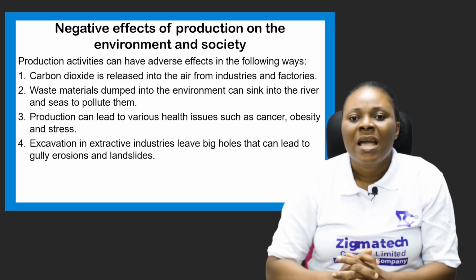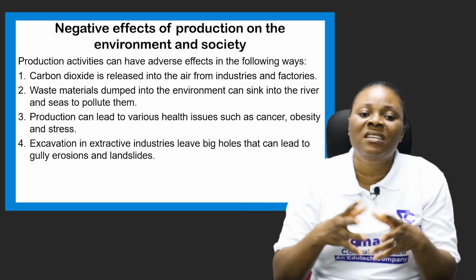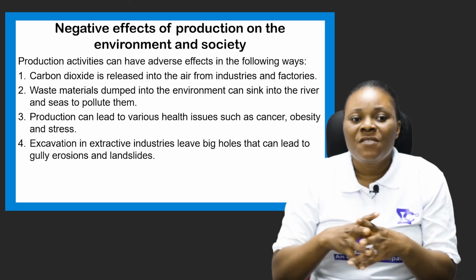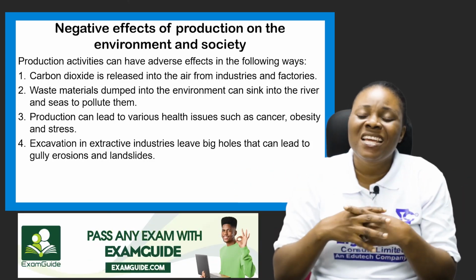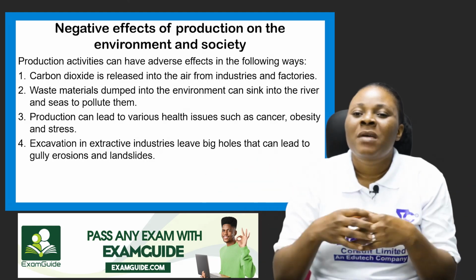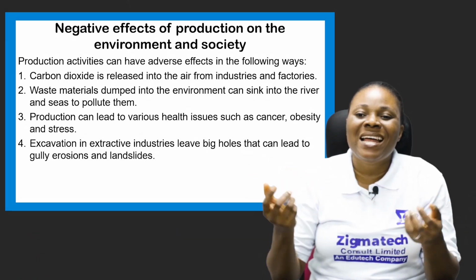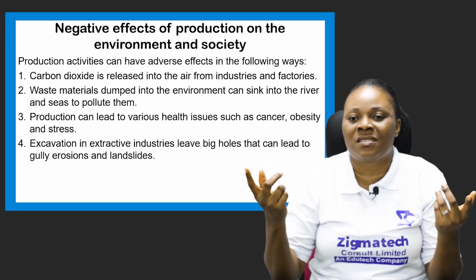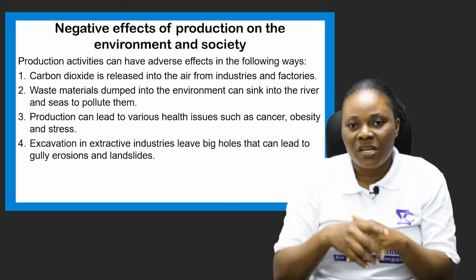Number one, carbon dioxide is released into the air from industries and factories. If you look at some environments where they have so many factories and industries, they suffer a lot of air pollution through the release of carbon dioxide and some other poisonous gases from their production machines.